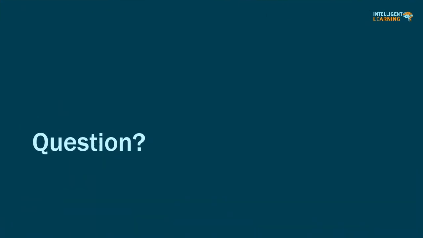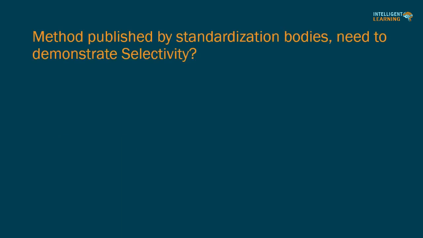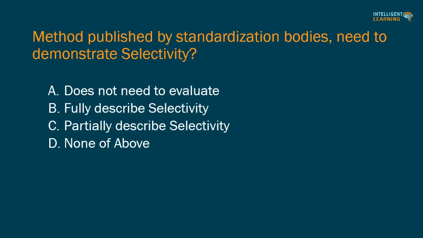Question of this video. Methods published by standardization bodies need to demonstrate selectivity. A. It does not need to be evaluated. B. Fully describe selectivity. C. Partially describe selectivity. D. None of the above. Please give an answer in the comment section.